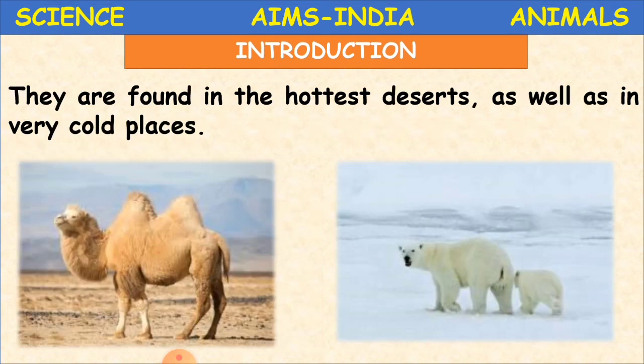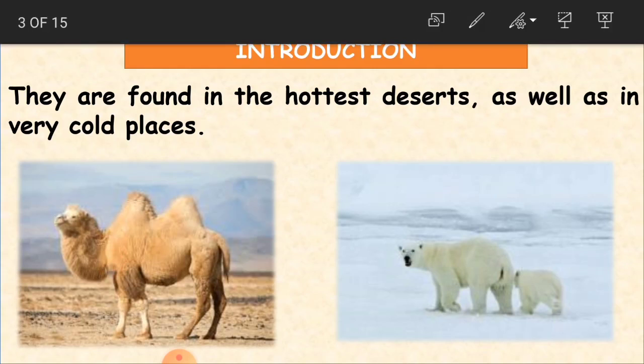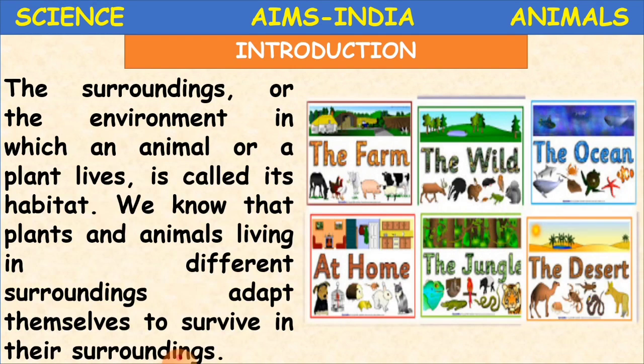Children, they are found in the hottest deserts as well as in very cold places. If you see here, this animal is living in the desert and these animals are living in cold places, where they are able to bear the hot temperature of the desert and the very cold temperature. The surroundings or environment in which an animal or a plant lives is called its habitat.